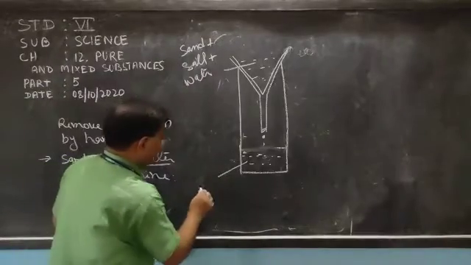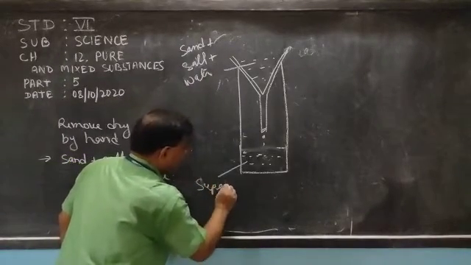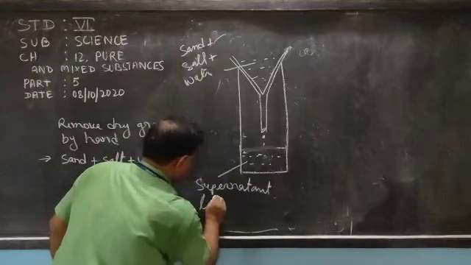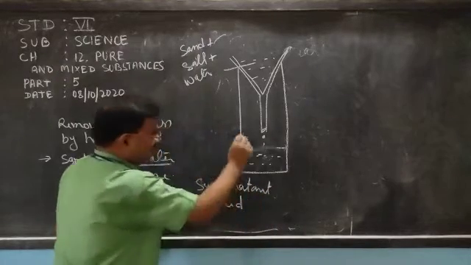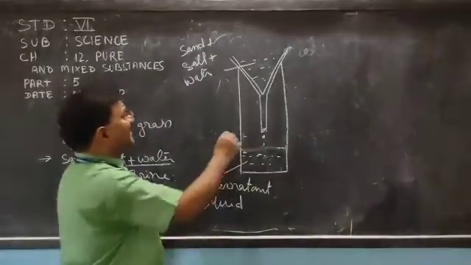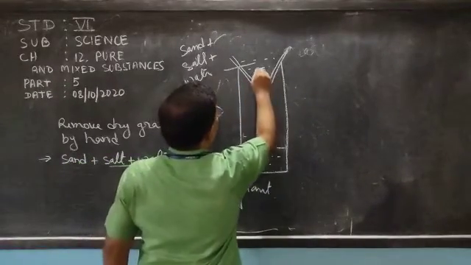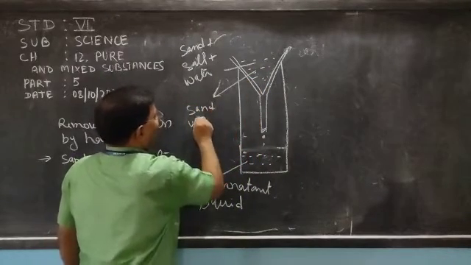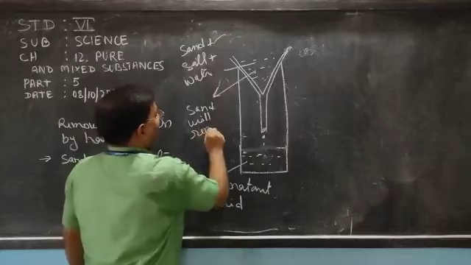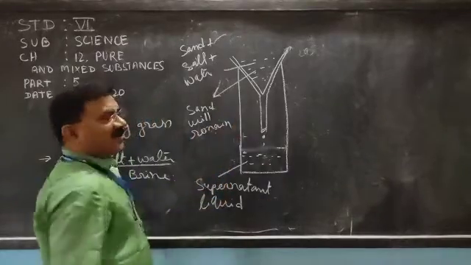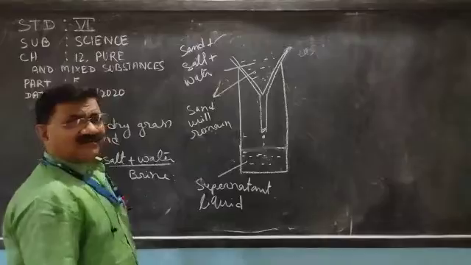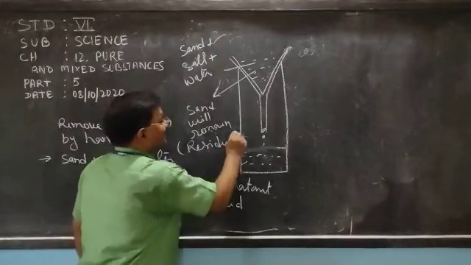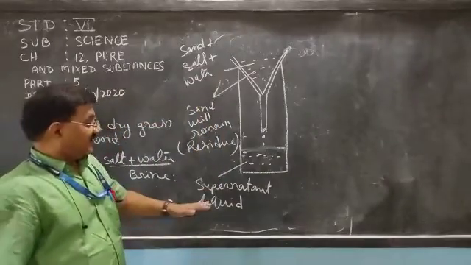Supernatant liquid. It will come down, and here the sand will remain. And whatever remains on the filter paper is called residue.